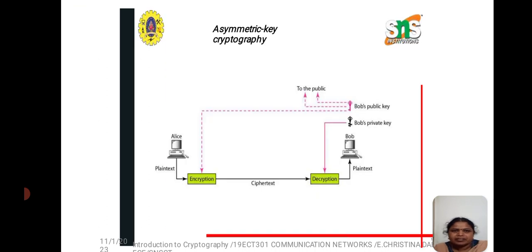In asymmetric key cryptography, to convert plain text into ciphertext the encryption process is involved, and to convert back to plain text the decryption process is involved. Here we use both the public and private keys.